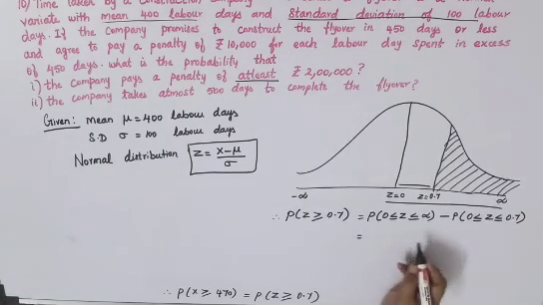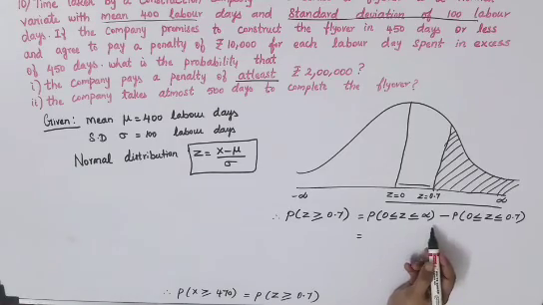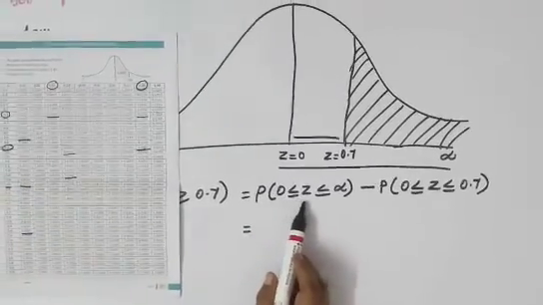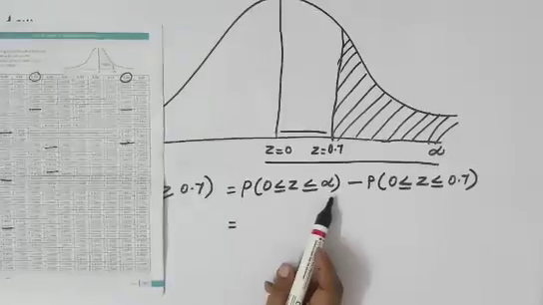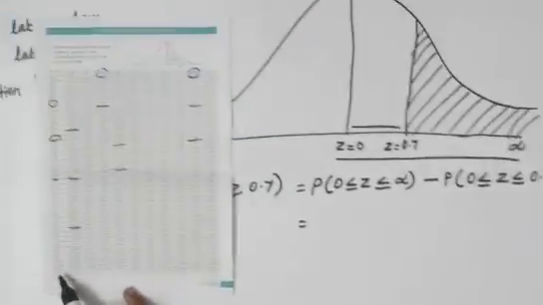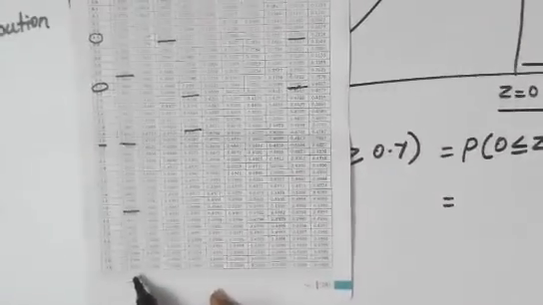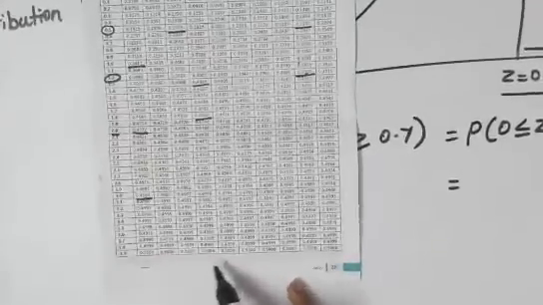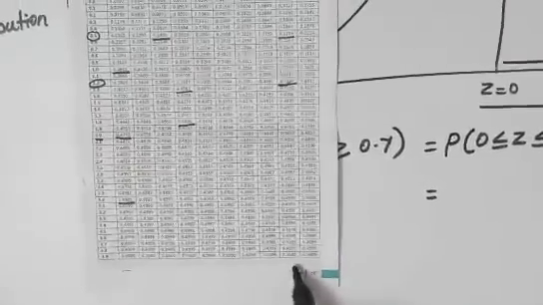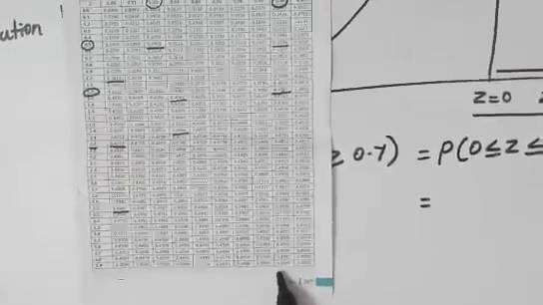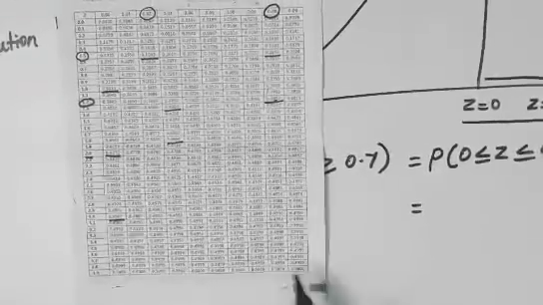So now you will have to get this value in your normal distribution table. So P of 0 less than or equal to z less than or equal to infinity. So 3.9 we have got the value 0.5, and more than that you can see everywhere it is 0.5 only. So if it goes up to infinity also, you will get the value as 0.5.